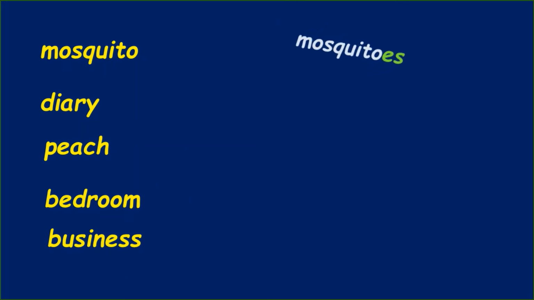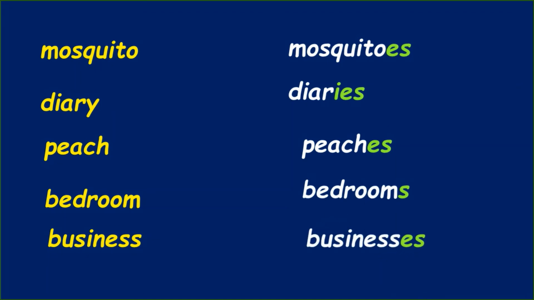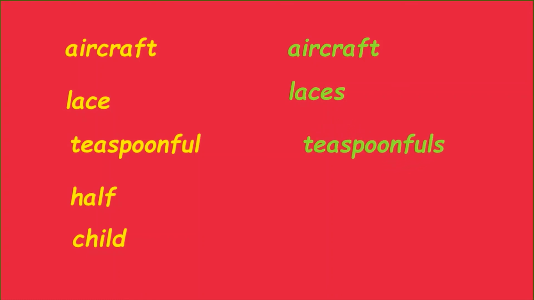Mosquito, mosquitoes, diary, diaries, peach, peaches, bedroom, bedrooms, business, businesses, aircraft, aircraft, lace, laces, teaspoonful, teaspoonfuls, half, halves, child, children.